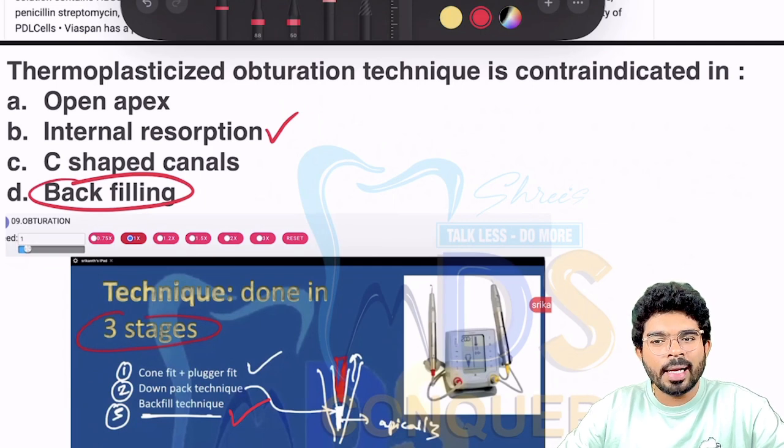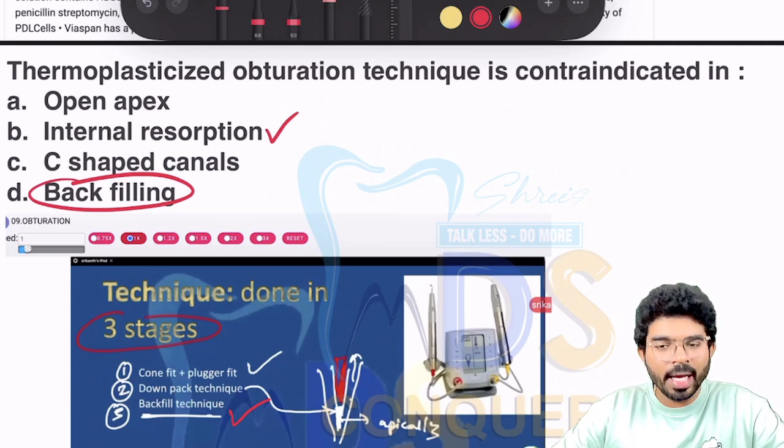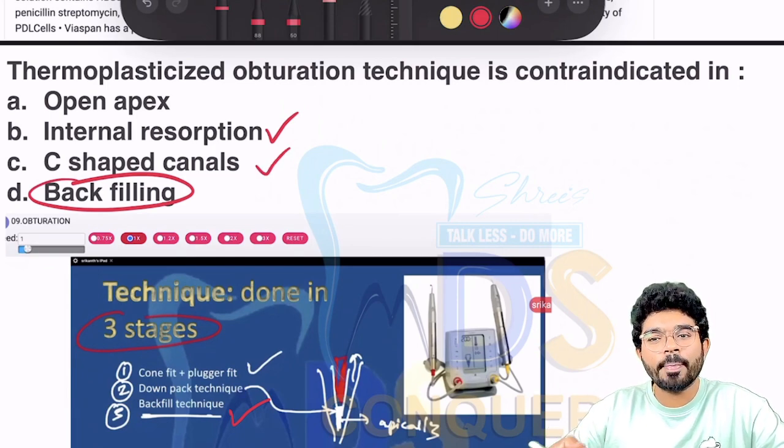When I'm talking about internal resorption pink teeth, I have discussed the mode of obturation that we regularly go for is either by thermoplasticized gutta-percha technique, or you can use MTA based sealer. You can fill that void with MTA. Of course, I have discussed the phases. The flow and everything are better in the case of alpha phase. In beta phase, the flow is not better. In alpha phase, the flow is better.